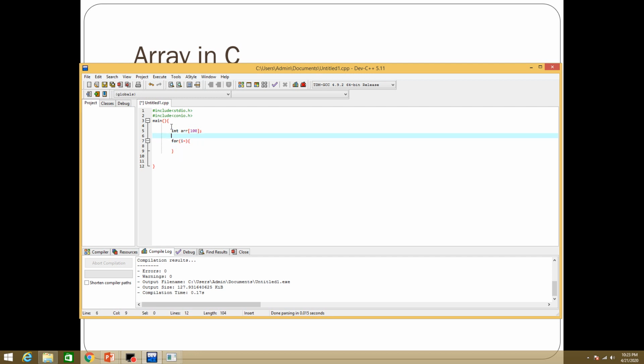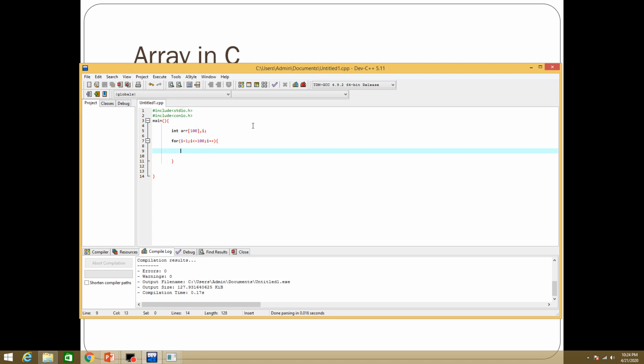Here you must give the value i. Here I am going to initialize two variables. One is array and second is integer i. Both variables are of type integer. Then I'm going to initialize i with 1, and i is less than or equal to 100. Then after that I'm going to increase the i value.